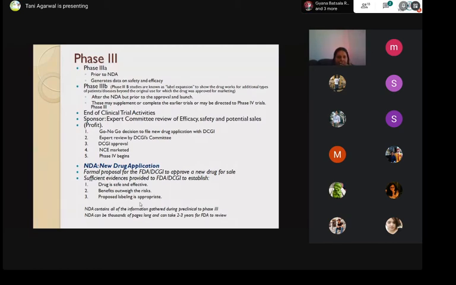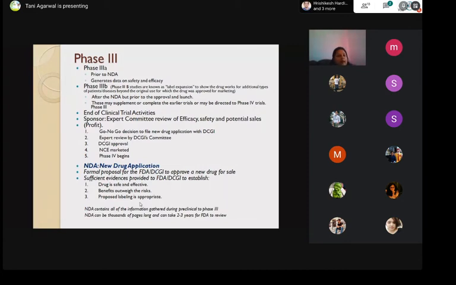So the sponsor or the expert committee reviews its efficacy, safety, and potential sales profit. So this is a go or no-go decision. Basically, to be or not to be, a decision is taken at this stage, and all the expert reviews by DCGI's committee and approval and marketing information is shared. NDA, that is new drug application, like I told you, is a formal proposal for the FDA or DCGI to approve a new drug for sale.